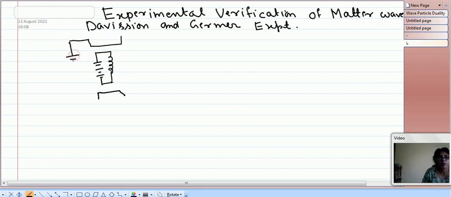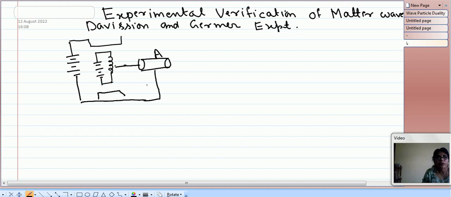High voltage was applied between the cathode and the anode. The anode is also in the form of a cylinder and is connected to the positive potential, while the cathode is at negative potential.